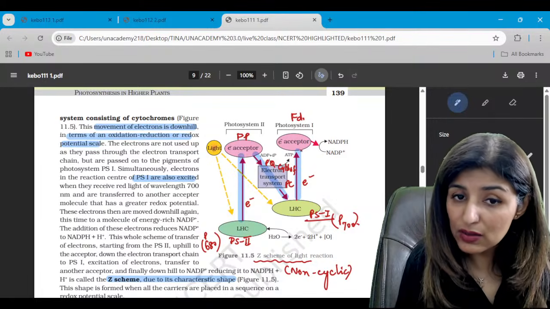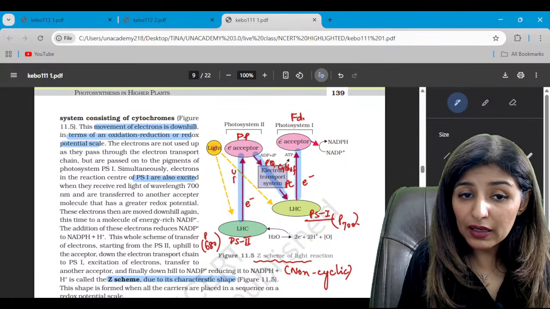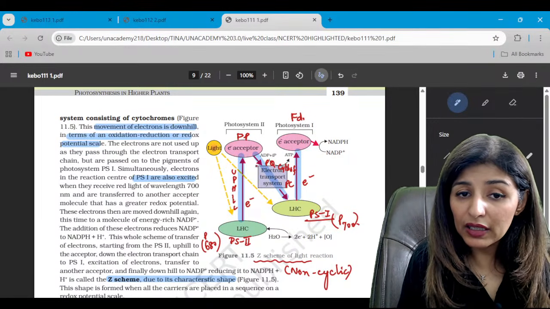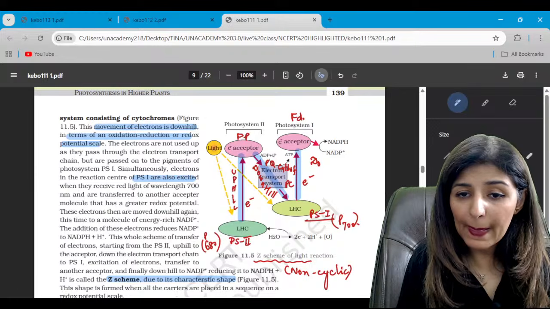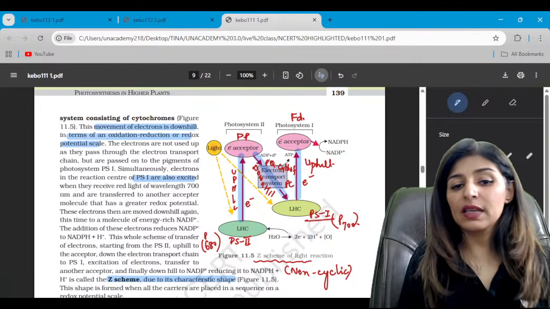And look at the structure. So it goes uphill, then downhill, and then uphill again. So it forms a Z shape, and hence we call it Z scheme of electron flow.